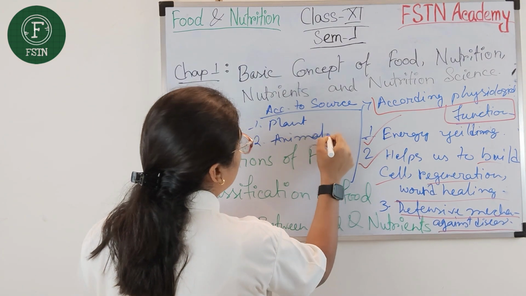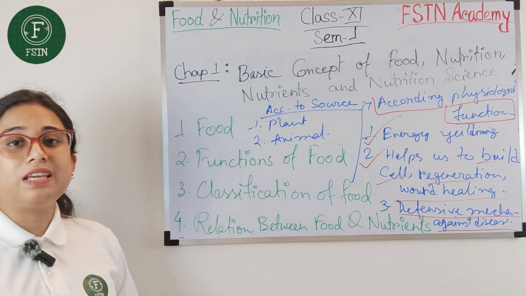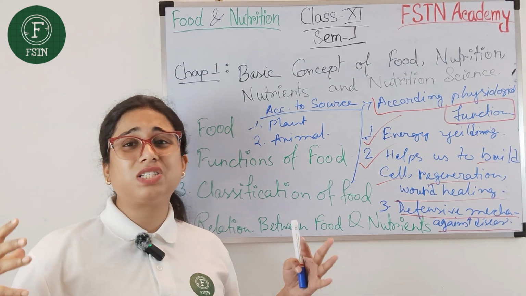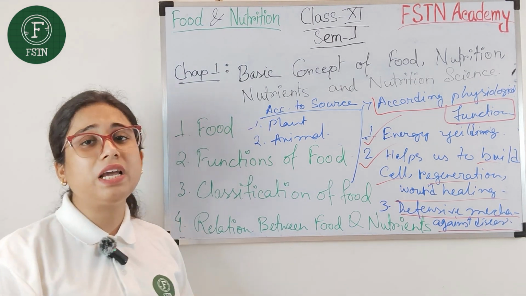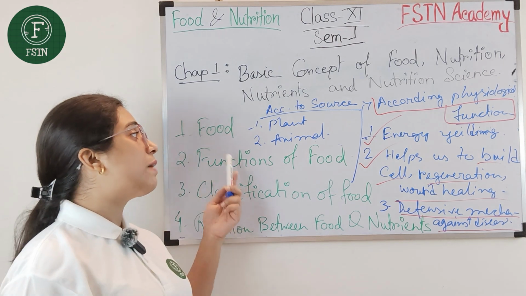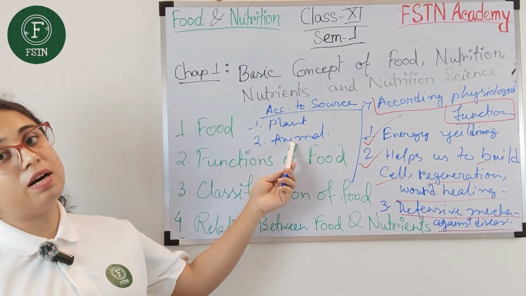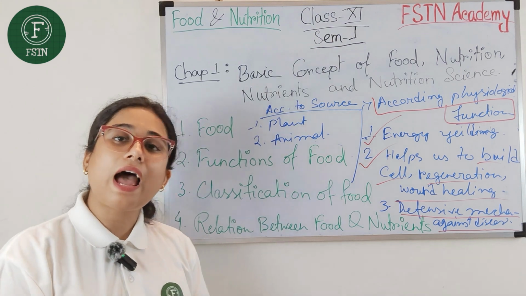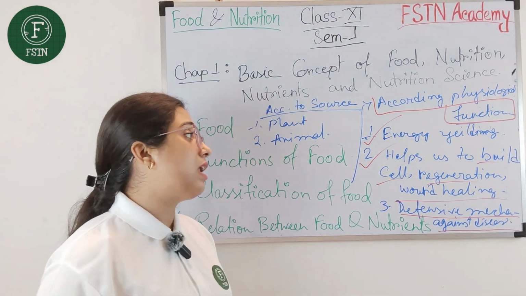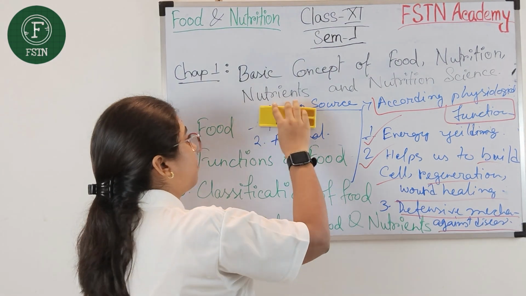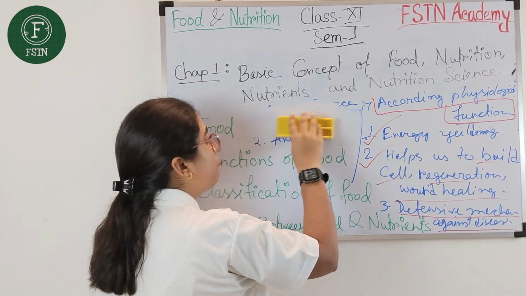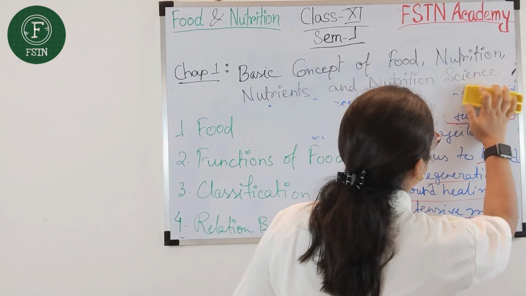Animal sources are those that give us the most energy dense food items. So these are the two types of food source, plant source and animal source.